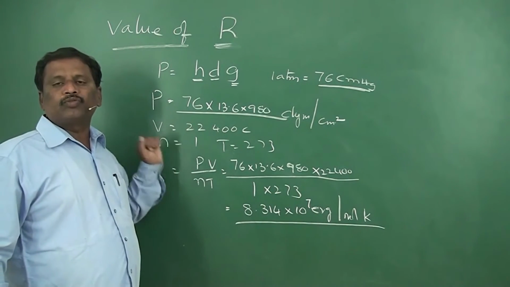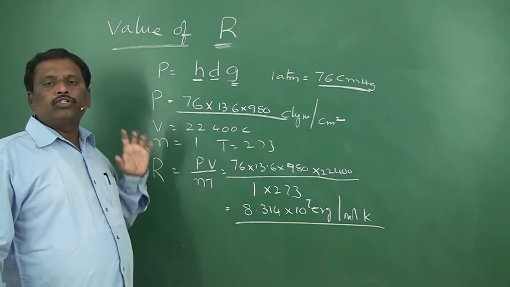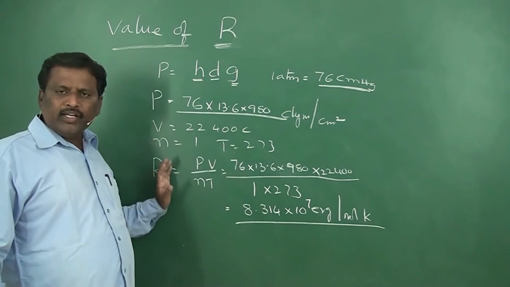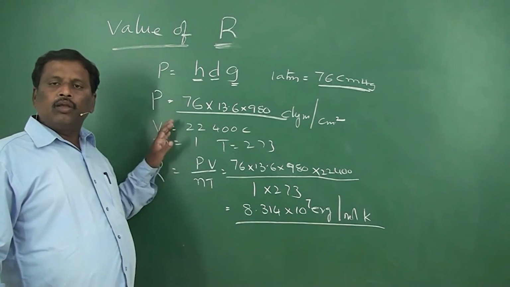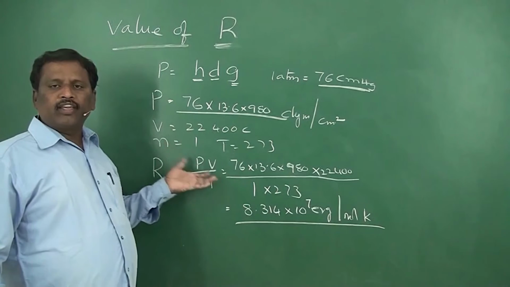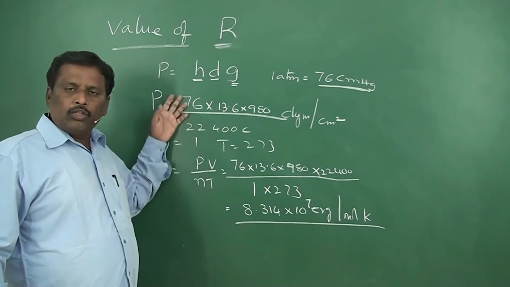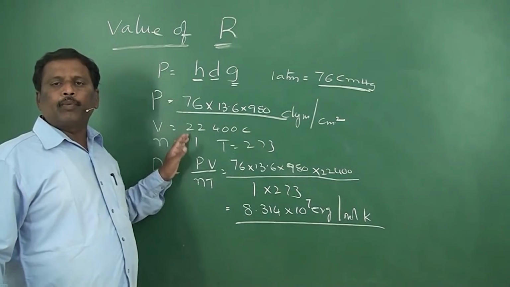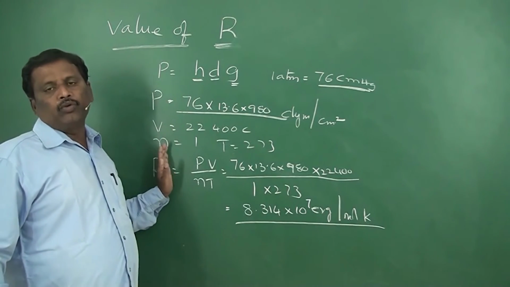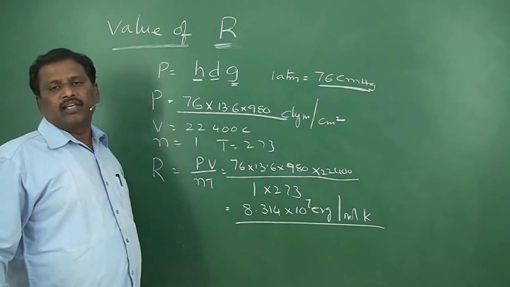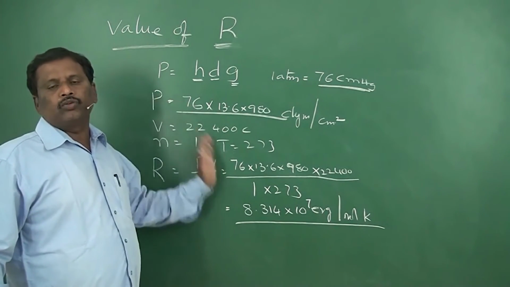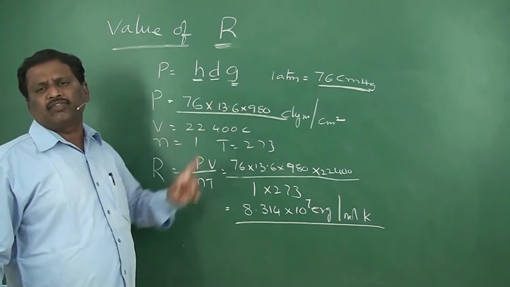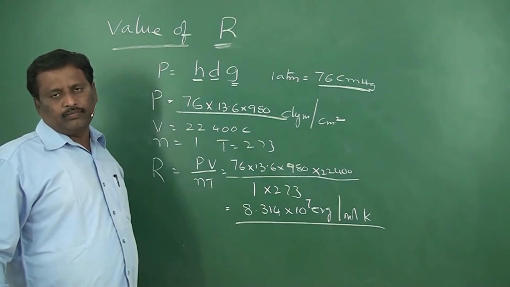When we do problems with the ideal gas equation, you should be utmost careful about the units of pressure and volume. Of course, in all cases we use temperature on the absolute scale. Pressure and volume should be taken in proper units, then only consider the R value.